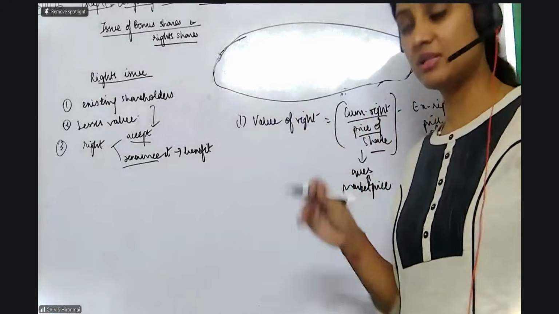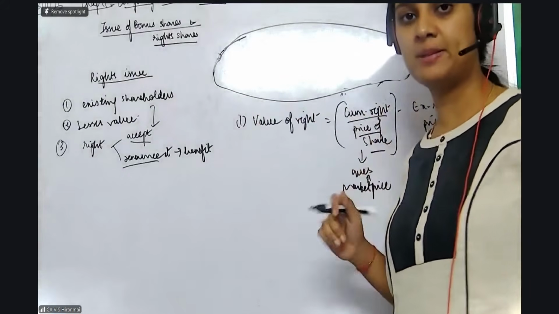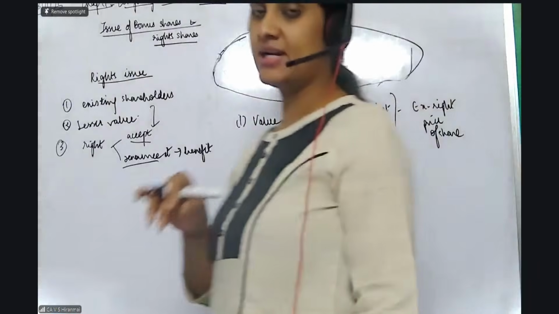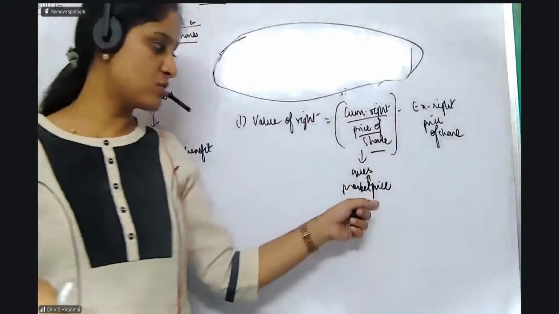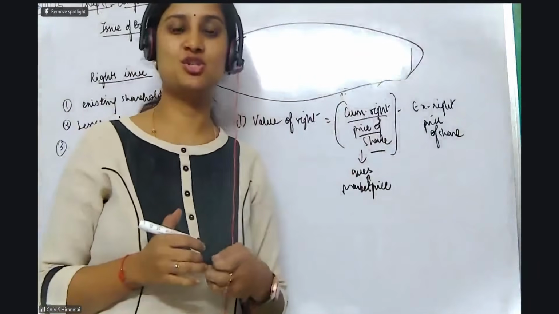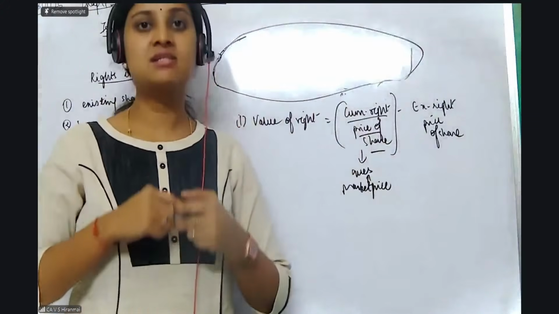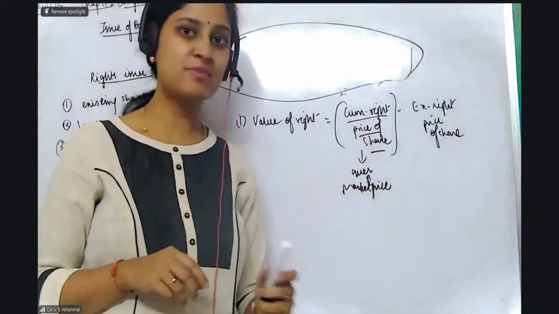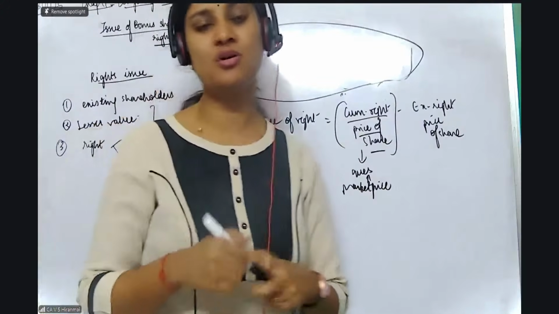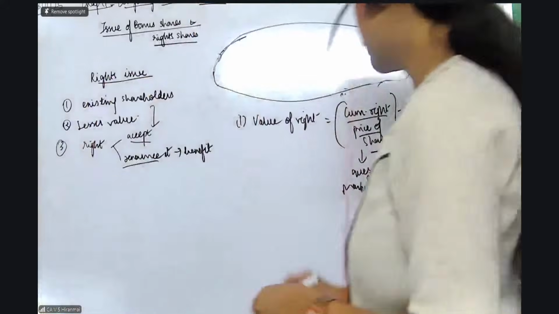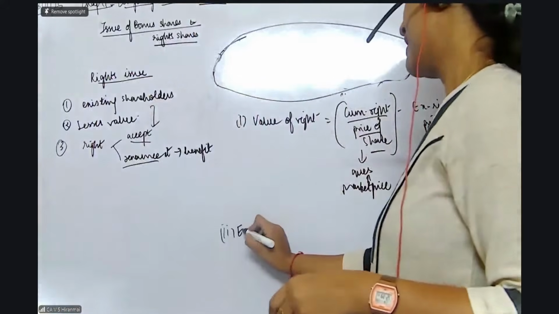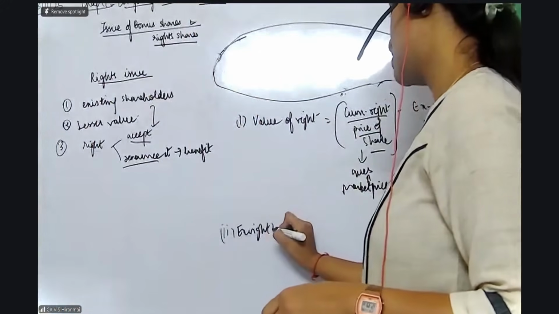You don't even have to worry. Just read the question. Okay, this is the right price. That's all. Which means, what is the market price of the share before the rights issue? That is the rights price. What about the X right price, madam? Given in the question or not? For this, go down to the second formula. X right price of the share